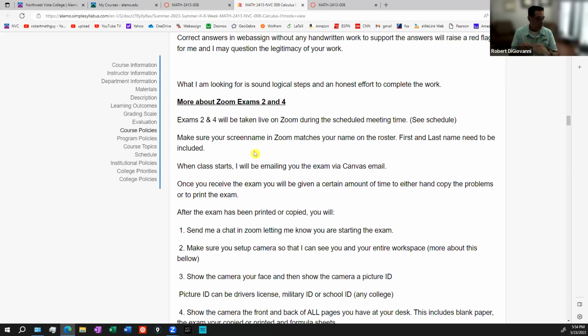And at that point, you will show the camera your ID. You will show the camera every single page in front of you, front and back of every single page. And then you will start the test. You'll do it paper and pencil, just like the way math is supposed to be done. Paper and pencil.